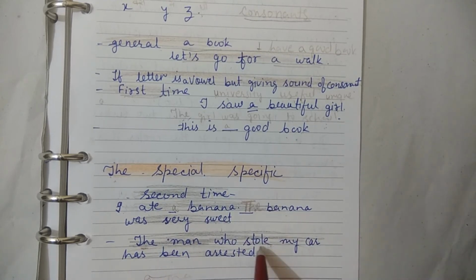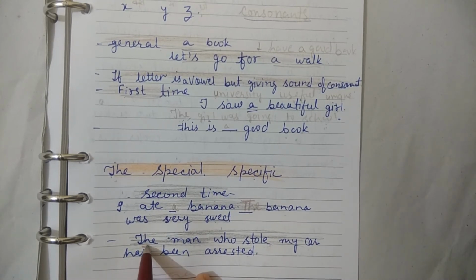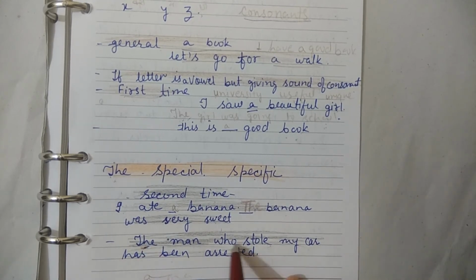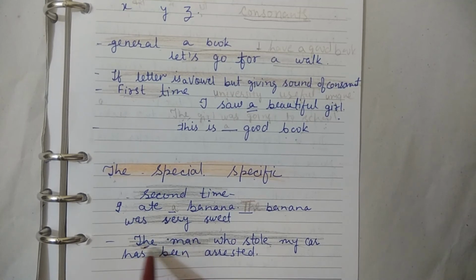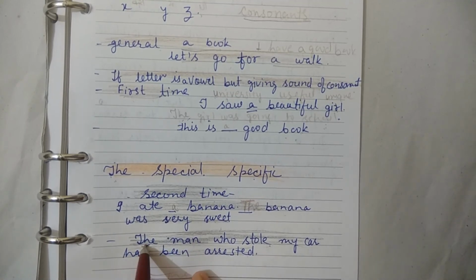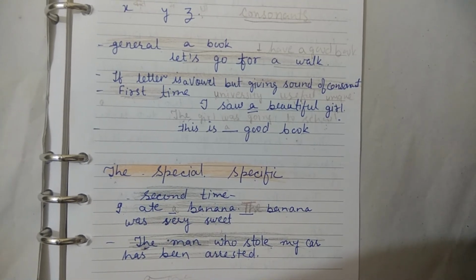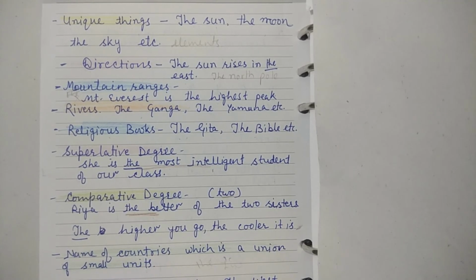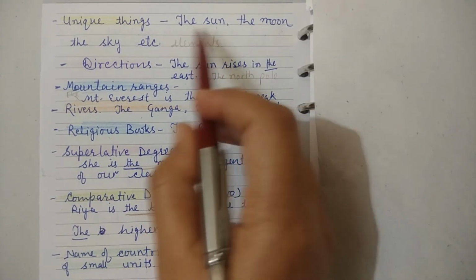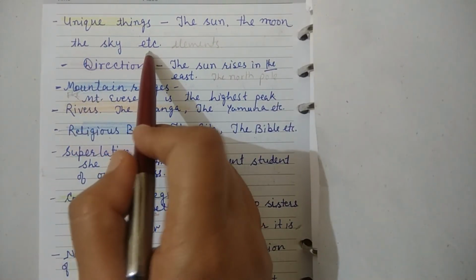The man who stole my car has been arrested. Why is this man special? Because he had stolen my car and he has also been arrested. So this man is different from others. This man is special from others, or unique from others. The is used with unique things, with planets, with the sun, the moon, the sky.